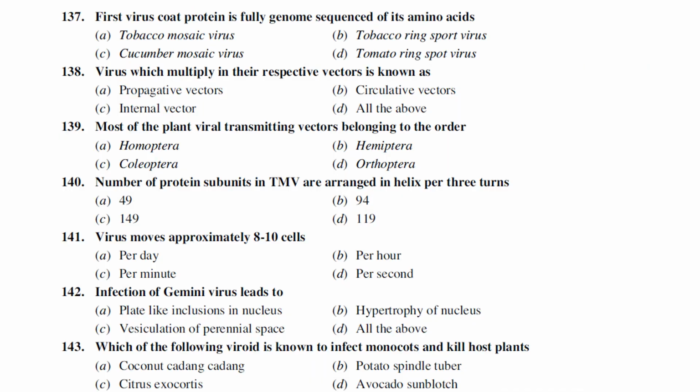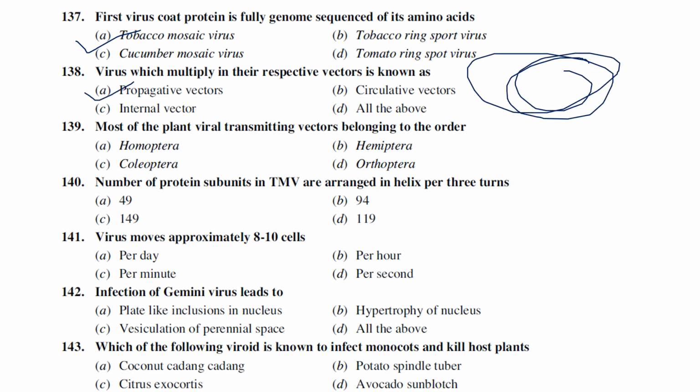Next one: the first virus coat protein that is fully genome sequenced in its amino acid. So for confusing us, they are asking in a different way. The first virus coat protein fully sequenced is tomato mosaic virus. Okay, viruses which multiply in their respective vectors are known as propagative. If they are multiplying inside the plant insect vector, it is known as propagative vectors. Okay, most of the plant viral transmitting vectors, majority of the plant viral diseases, sorry, the insects belong to the order Homoptera.